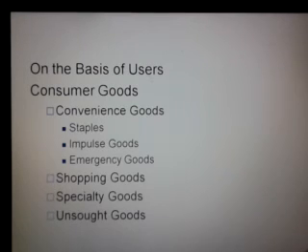Next category is shopping goods. Shopping goods are the goods with moderate risk and moderate involvement. These are the goods which have somewhat more risk than convenience goods. Generally, apparels and fashion products are a type of shopping goods. So consumers give somewhat more time in searching, in making purchase decision.